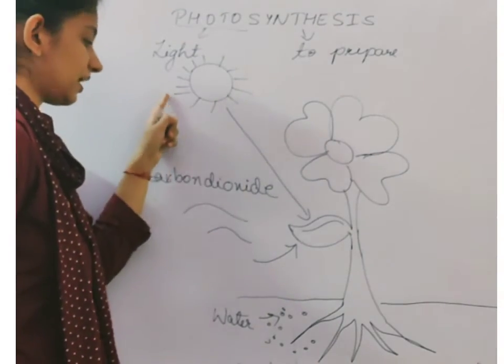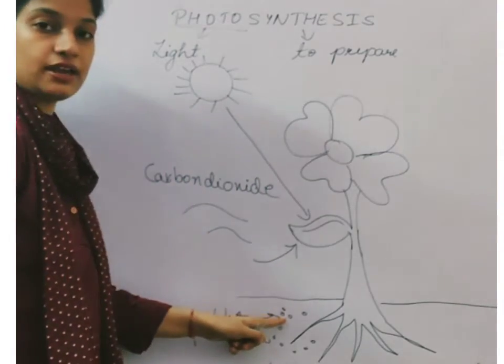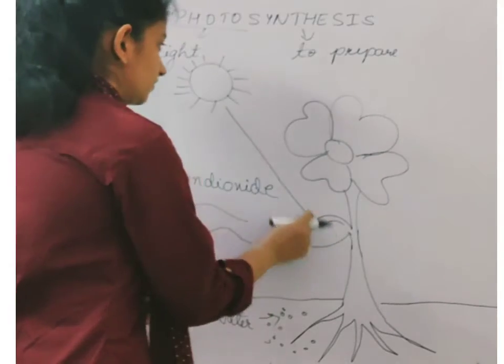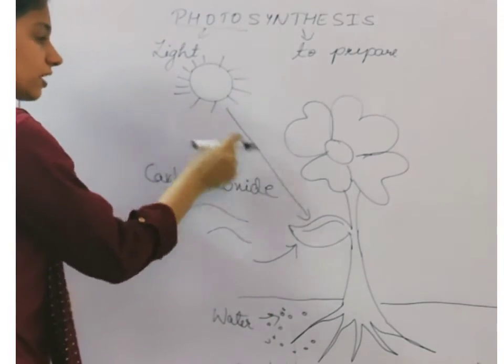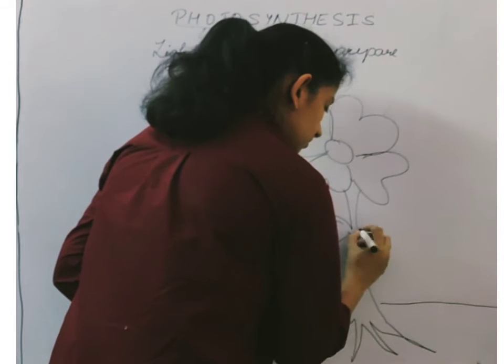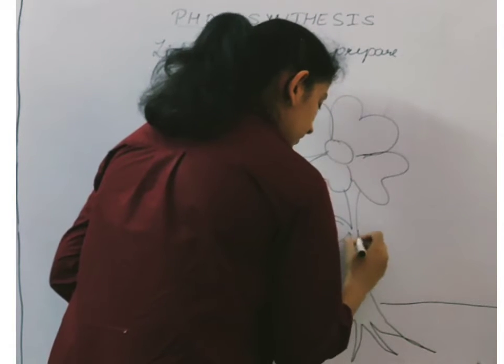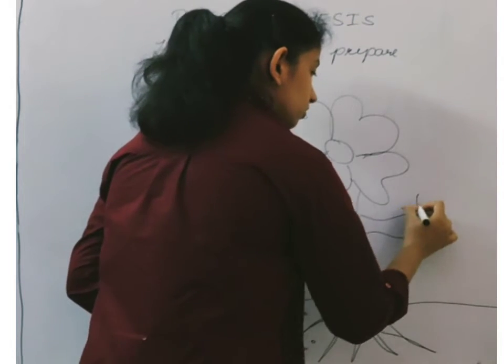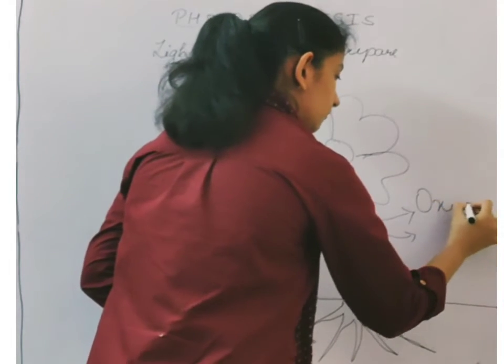Three things: sunlight, carbon dioxide and water, and in the presence of chlorophyll. Okay, chlorophyll is helping the plant to trap the sunlight. And now what will this plant give out after that? It will give out oxygen.